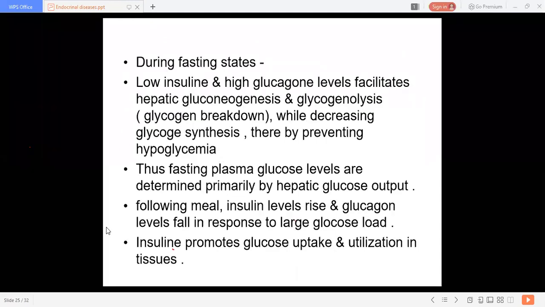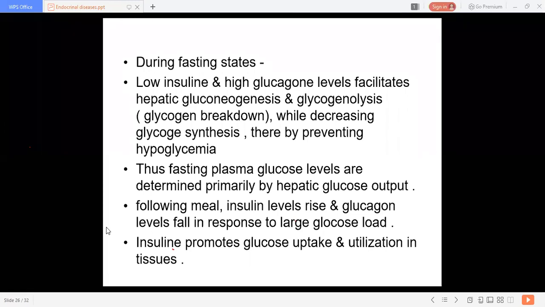Okay. So what exactly happens during the fasting state? During the fasting state, there are low insulin and high glucagon levels, which facilitate hepatic gluconeogenesis.